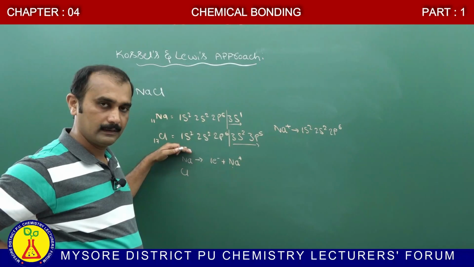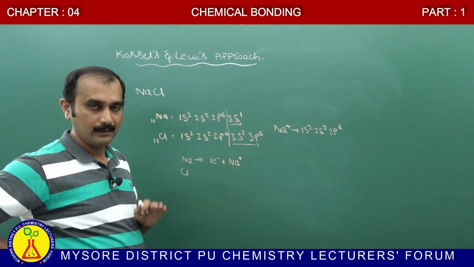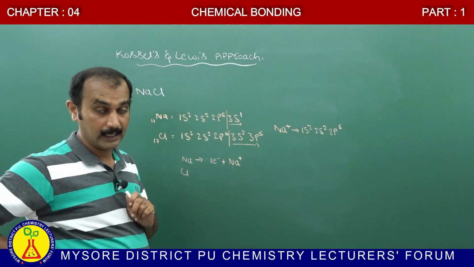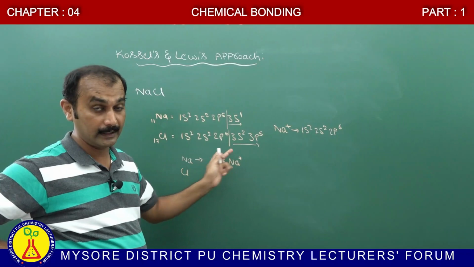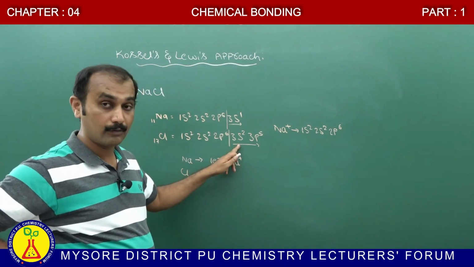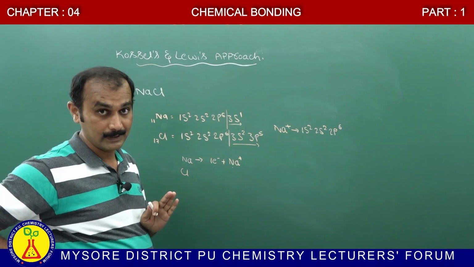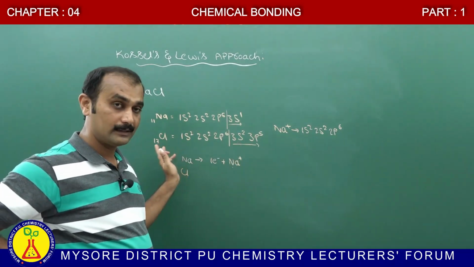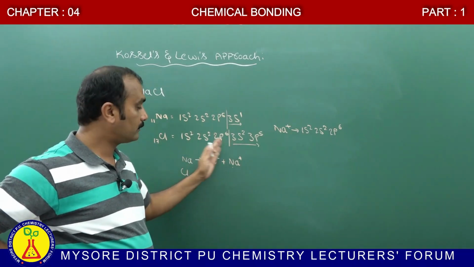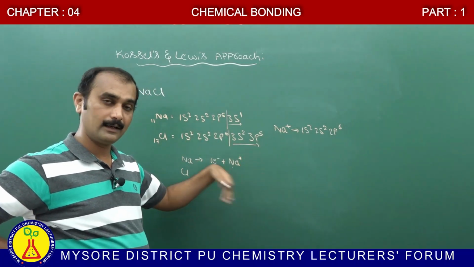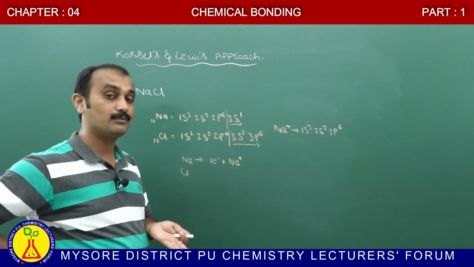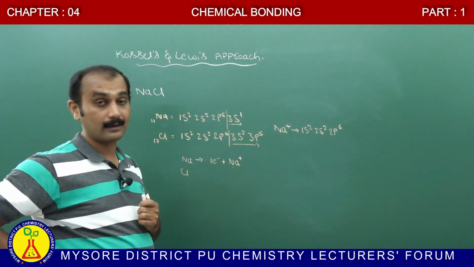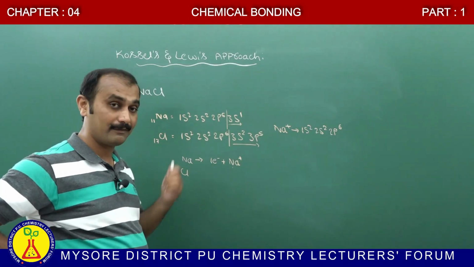This chlorine is not stable because according to Kossel, in order to attain stability, or in order to attain the noble gas configuration, 8 electrons should be present. But here in the outermost shell, 8 electrons are not there. Therefore, either if it gains 1 electron, then this chlorine attains stability, or if it loses 7 electrons, then also it can attain stability. Which is more comfortable for this chlorine? Gaining of an electron is more comfortable for chlorine.